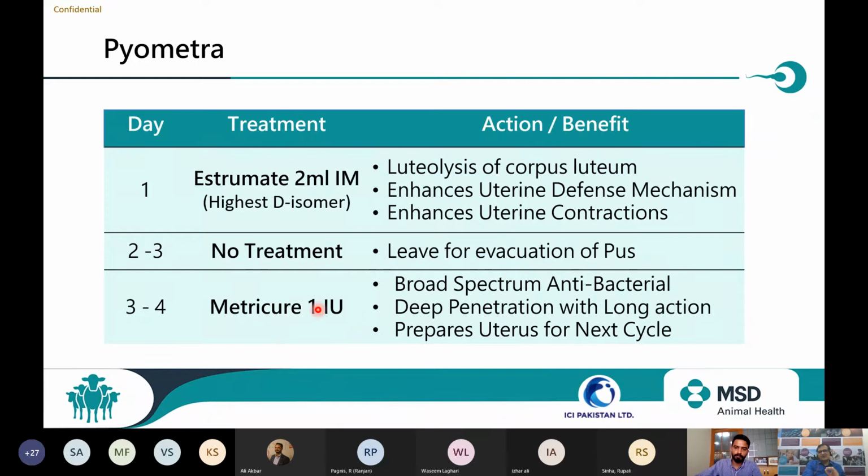Now Metricure will start working. Broad spectrum antibacterial kills all the bacteria, deep penetration with long action, as well as it prepares the uterus for the next cycle. Here I have no choice but to incur the loss and wait for the next cycle.